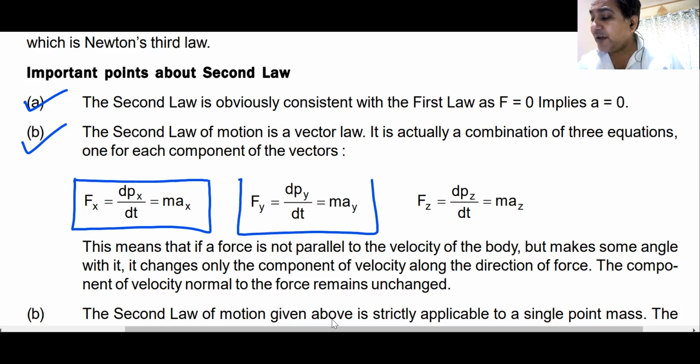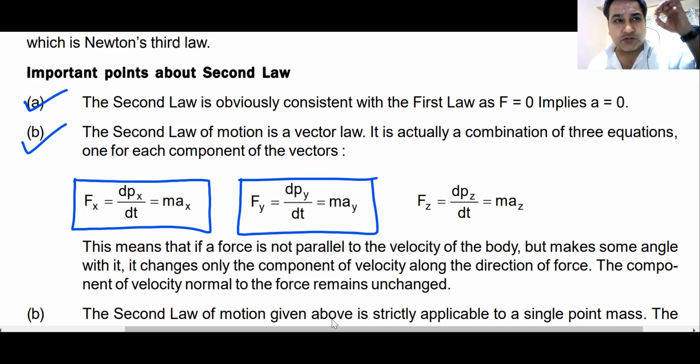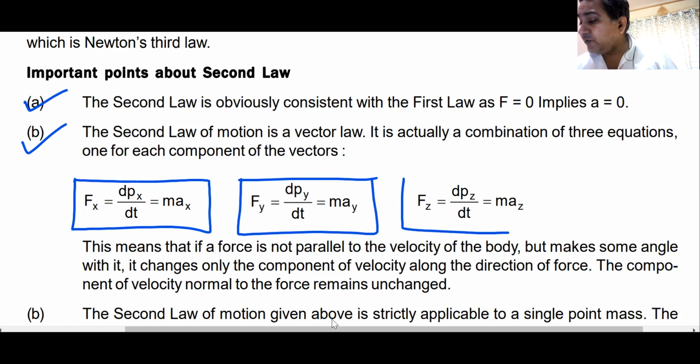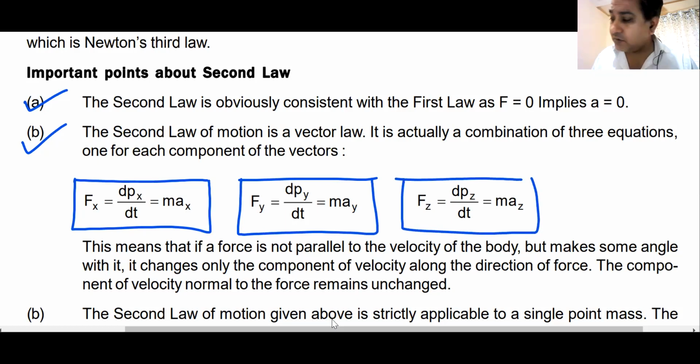Fy is equal to dpy by dt is equal to m into ay, where Fy corresponds to the force component along y-axis. Py is momentum along y-axis. Ay is acceleration along y-axis. Fz is dpz by dt is equal to m into az, where az is the acceleration along z-axis. Pz is the momentum along z-axis, and Fz is the force along z-axis. So you can write these equations along z-axis.